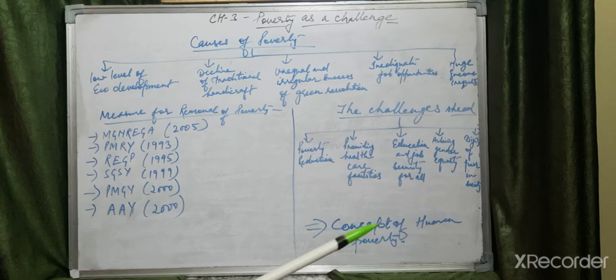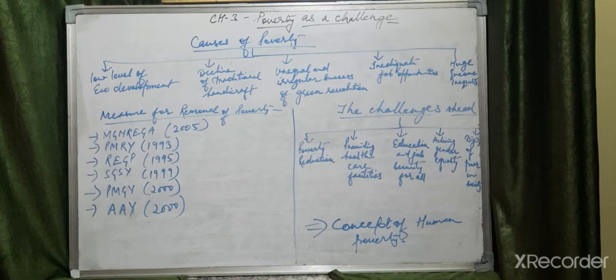Now the concept of human poverty comes. Human poverty is a concept that goes beyond the limited view of poverty as a lack of income. It refers to the denial of political, social and economic opportunity to an individual to maintain a reasonable standard of living. So again I am repeating, what is this concept? Human poverty is a concept that goes beyond the limited view of poverty as a lack of income.